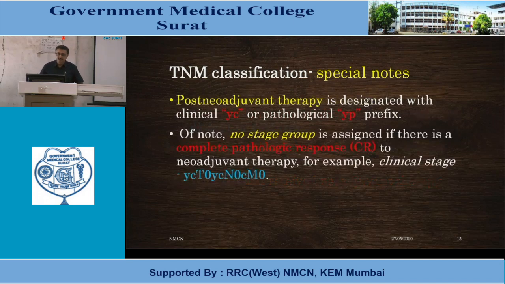Post-neoadjuvant therapy is designated with the clinical yc prefix in clinical classification or the pathological yp prefix. No stage group is assigned if there is a complete pathological response to neoadjuvant therapy. For example, clinical stage yc T0, yc N0, yc M0: no nodal metastasis, no distant metastasis, tumor not palpable, post-neoadjuvant status, so it is prefixed with yc.